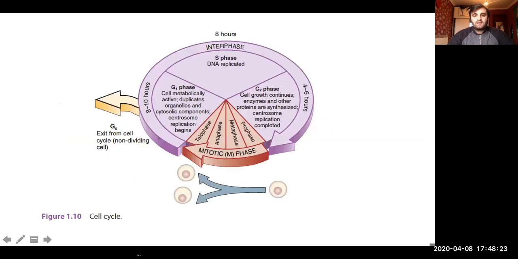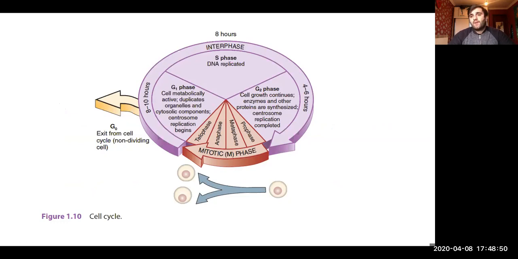So here is the figure of the cell cycle. You see this is the mitotic phase, but what's happening before mitosis? There's interphase, as we already mentioned, where different processes take place in the G1 phase, S phase, and G2 phase. But not all cells are dividing all the time. Some cells do not divide often.